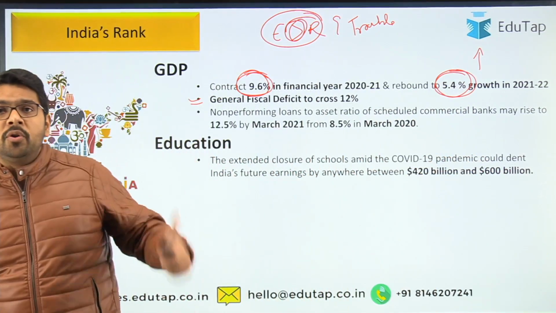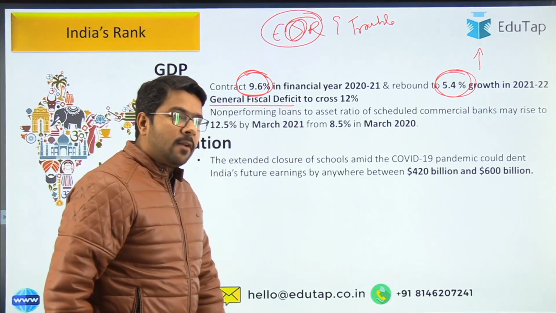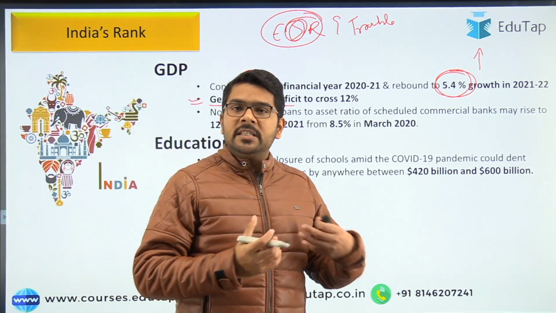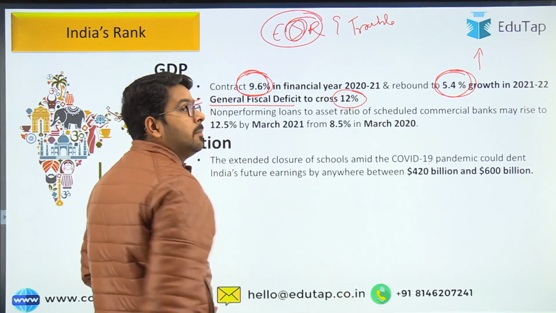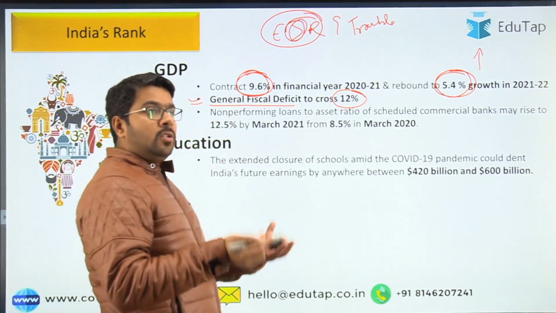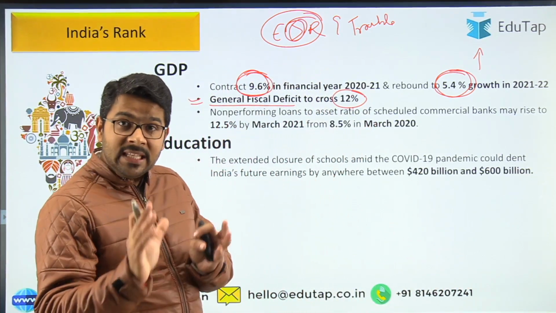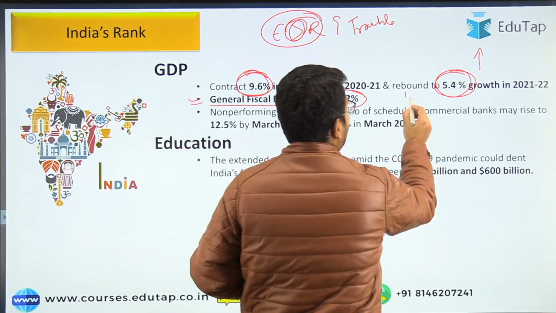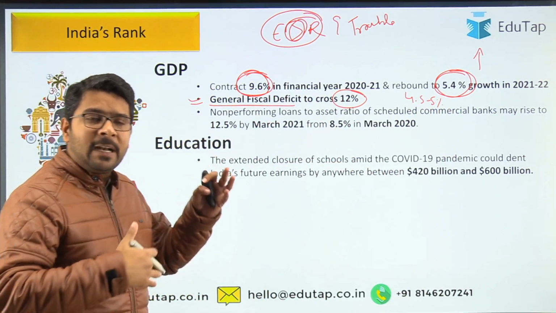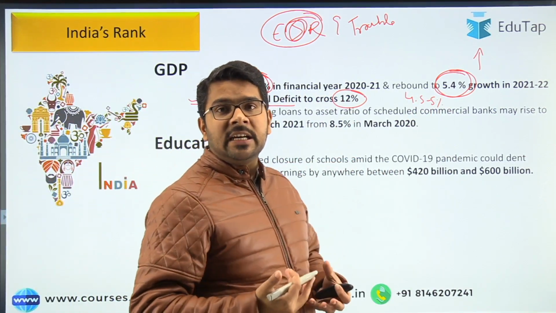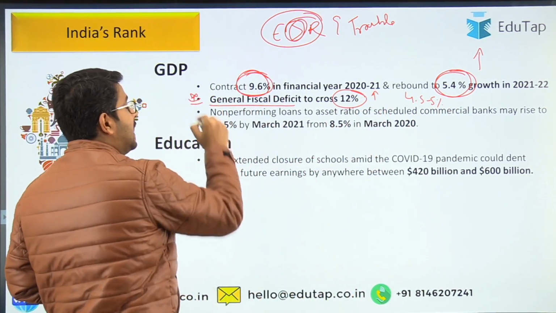And accordingly, the report has highlighted information regarding the fiscal deficit, that the general fiscal deficit, when I say general fiscal deficit, it means the fiscal deficit of the state and the central together, will cross the 12% mark. Okay, though currently if we combine the fiscal deficit of all the states, only the states, not the central, it is around 4.5 to 5%, and the remaining is the central government. So they are expecting the fiscal deficit of central as well as state governments to increase to 12% or even go higher. So this is an important point regarding the fiscal deficit.